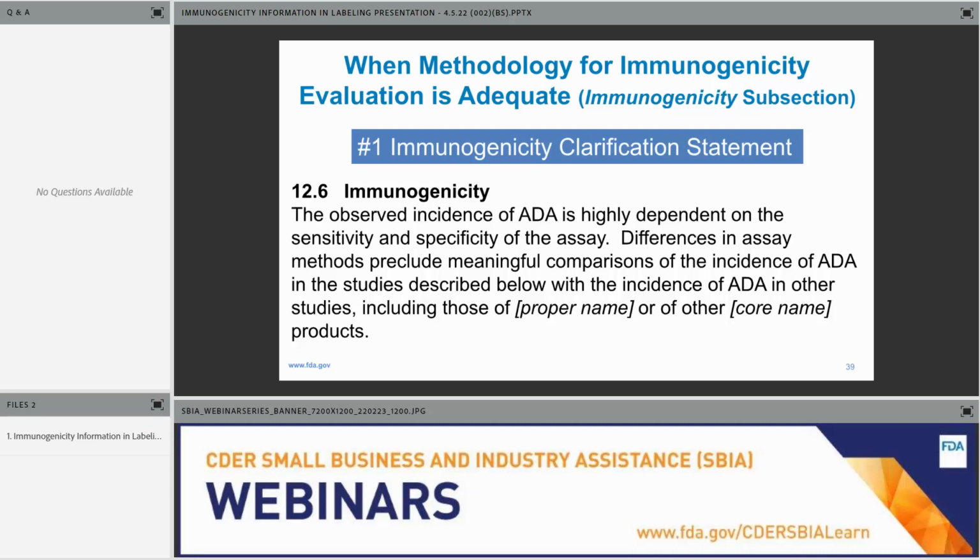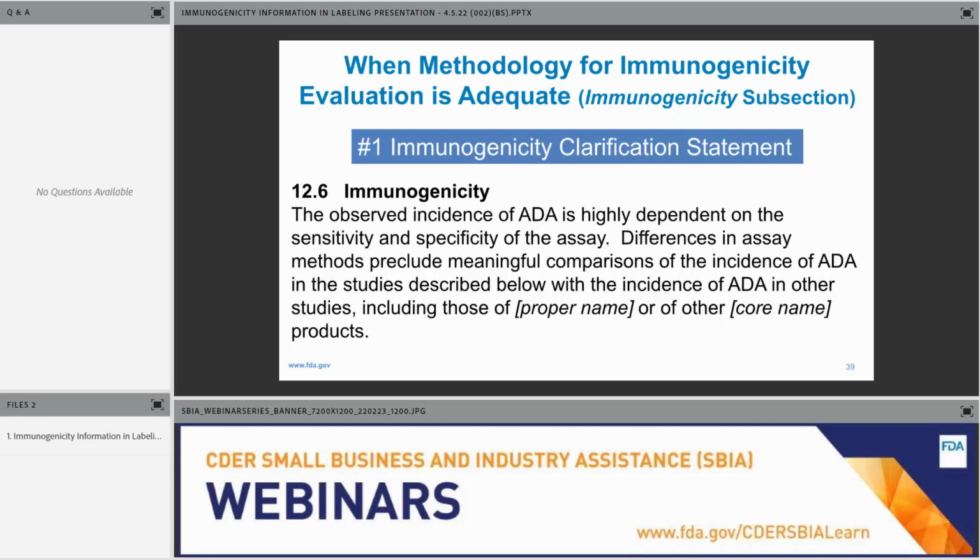It's interesting in the article that I referred to earlier where we assessed 71 products that were approved, novel products approved in CDER, about 35% of the time, the immunogenicity statement did not precede the data. But for a consistent approach across all labeling that have immunogenicity assessments, we would like this statement before, and it basically lets the healthcare practitioner know.